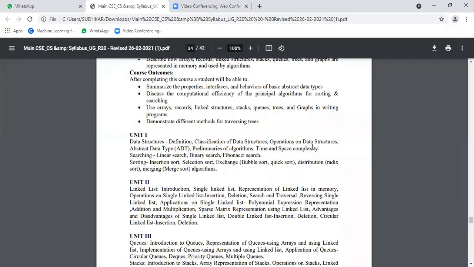Data structures are intrinsically linked with the programming subject. Intrinsically means that without data structures there is no programming language, and without programming there is no data structure. That is the meaning of intrinsically linked together. So with respect to programming or software, time and space complexity is very important. Next, searching, different types. Sorting, these are the different types.